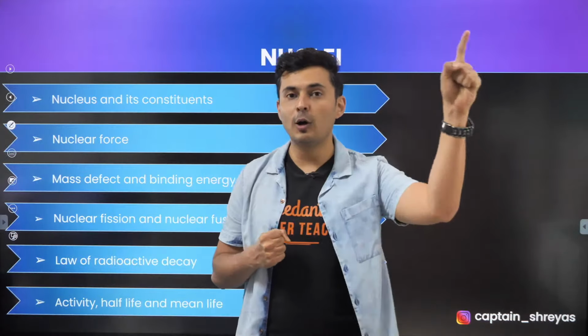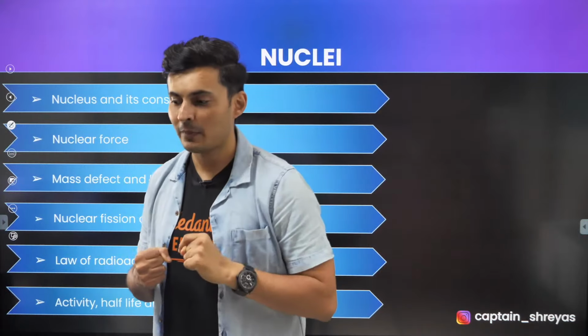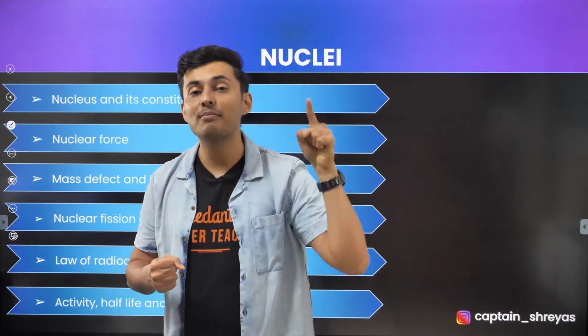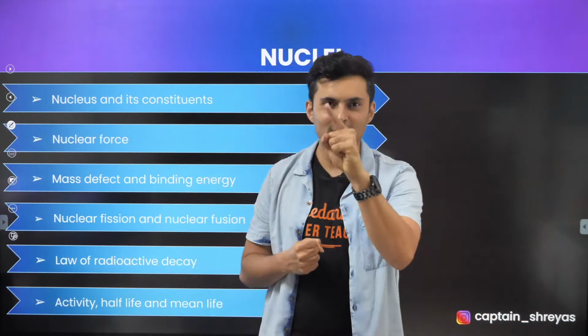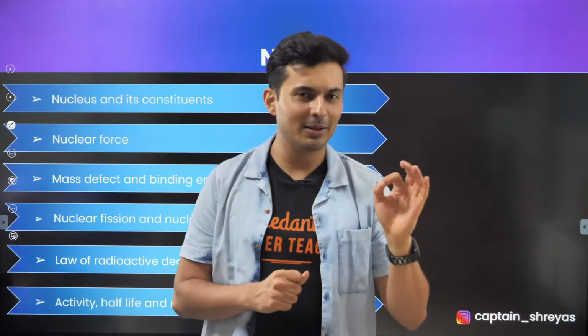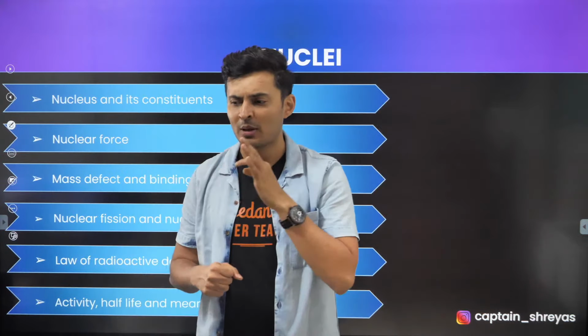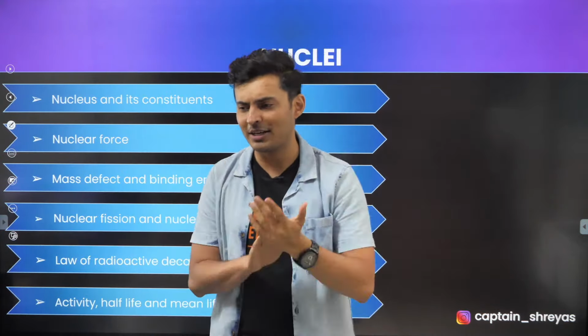Half-life is log 2 by lambda. Average life is 1 by lambda. Average life is 1 by lambda. Correct. Okay, so there is a small difference over there. Be careful. What's the value of log 2? This is going to be very useful. What's the value of log 2? Okay, very good. Already somebody has written it.